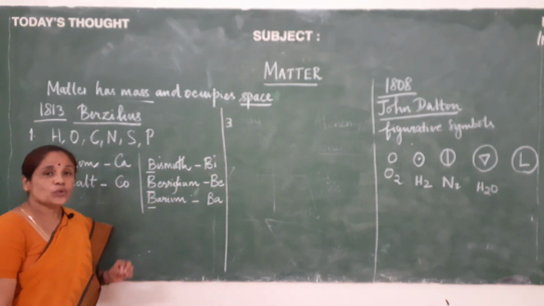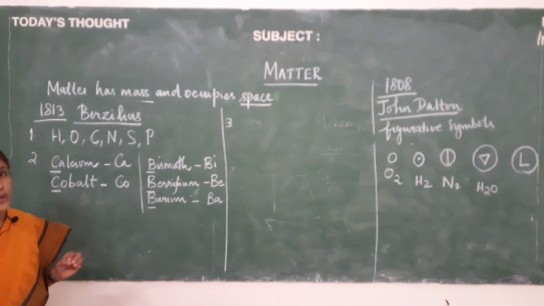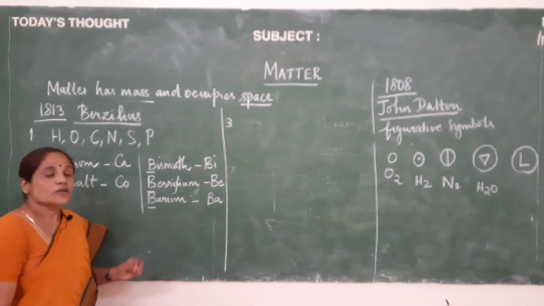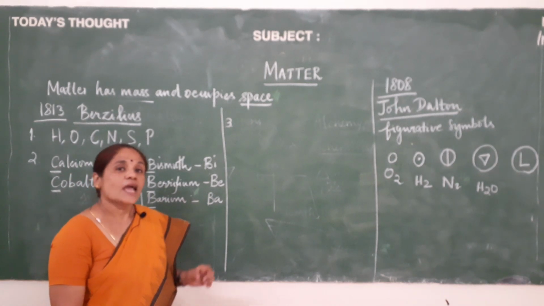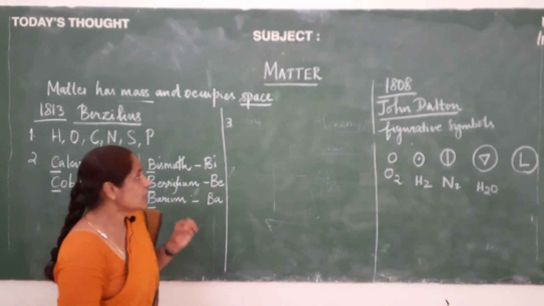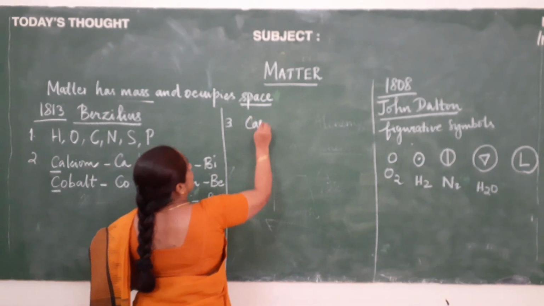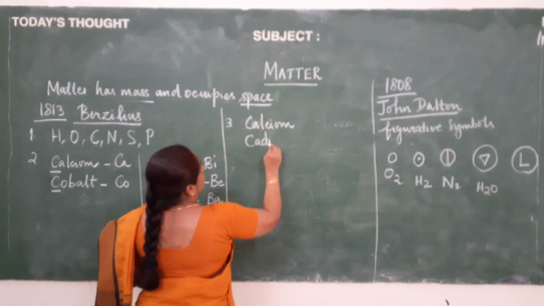suppose the first two letters are remaining common for 2 or 3 elements, then what should we do? In that case, for the first element we will write the first letter and the second letter, and for the second element we will write the first letter and the third letter. Let us see, for example, calcium and cadmium.